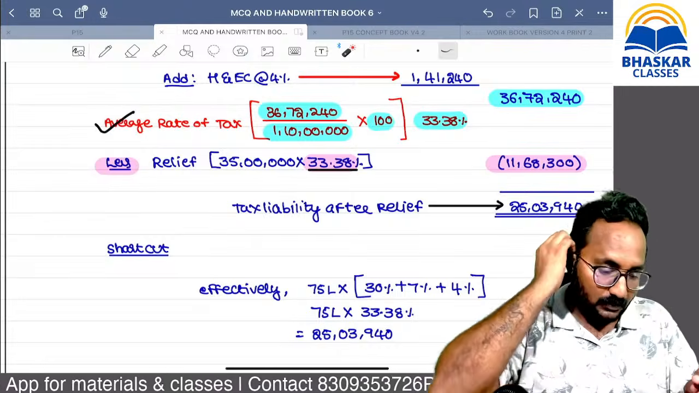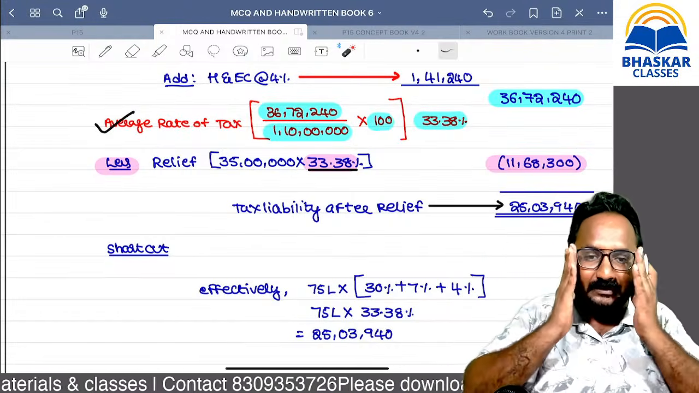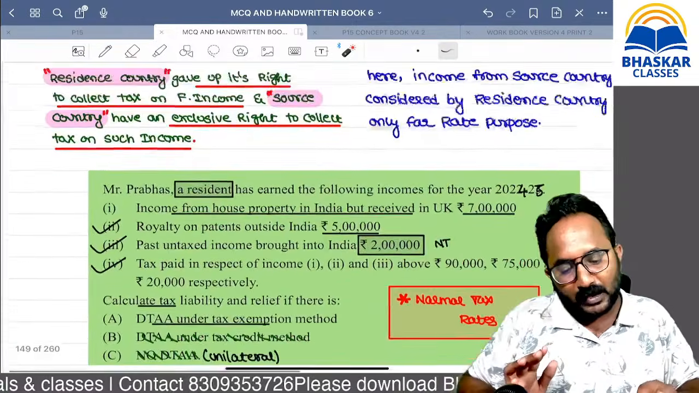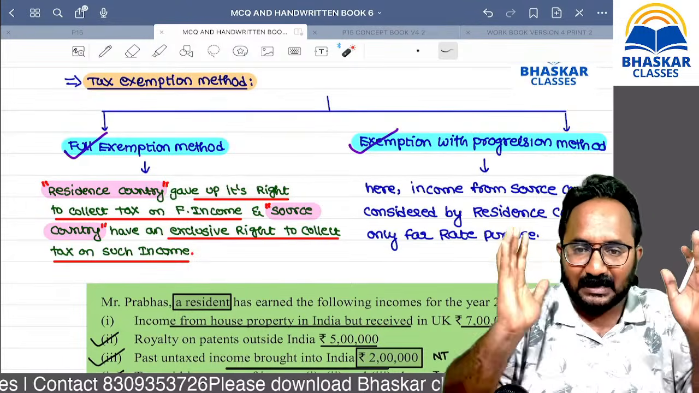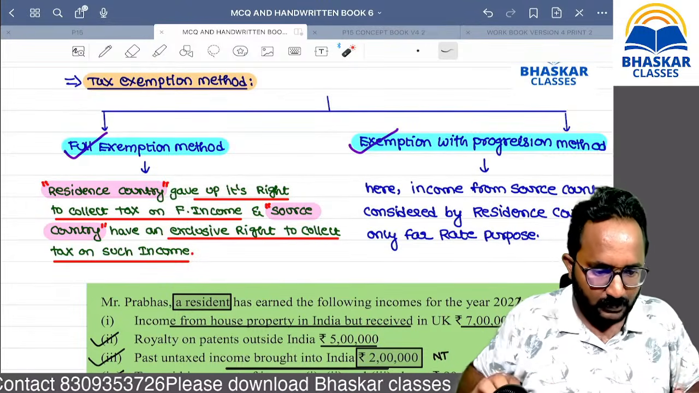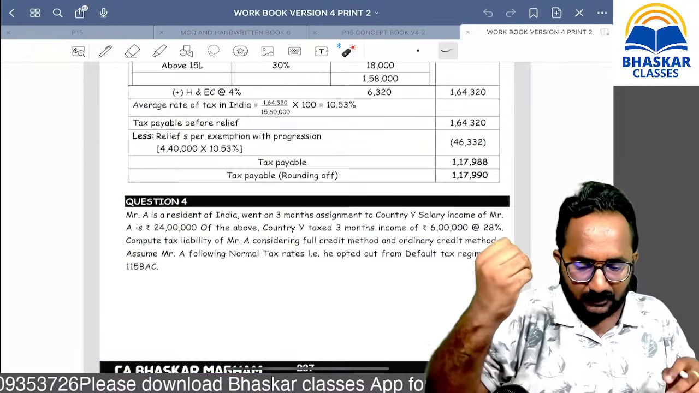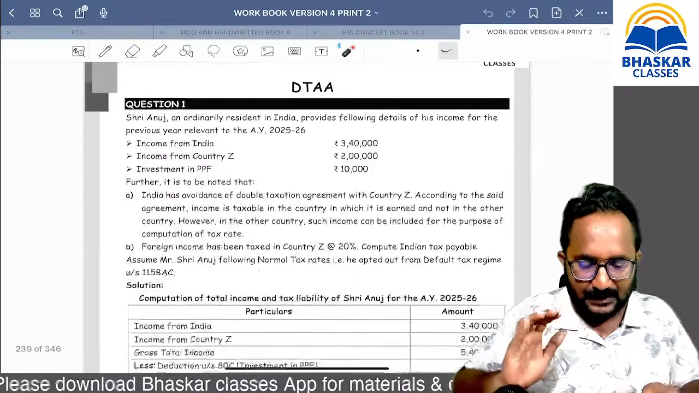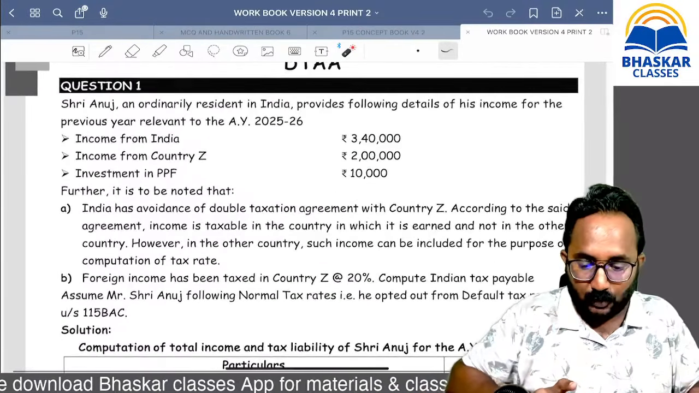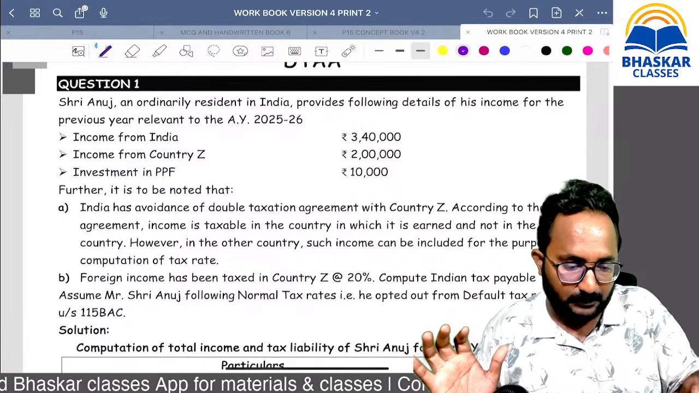Now, sir, in the exam, how do we need to identify whether this problem is related to full exemption or exemption with the progression? That is the difficult task for the students. Now I will tell you. In our material, two problems are there, you can solve them easily, but I will tell you how to identify the problems relating to exemption with the progression.